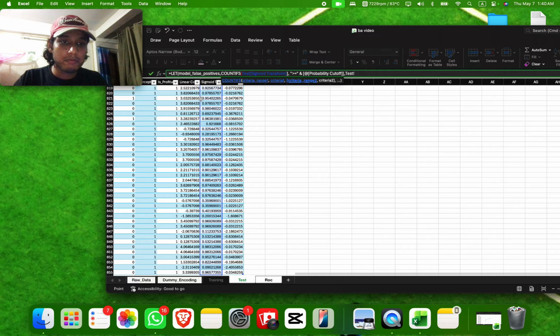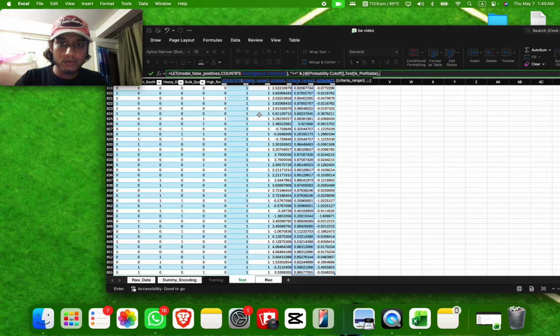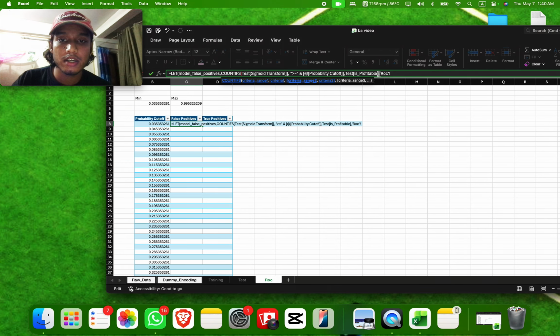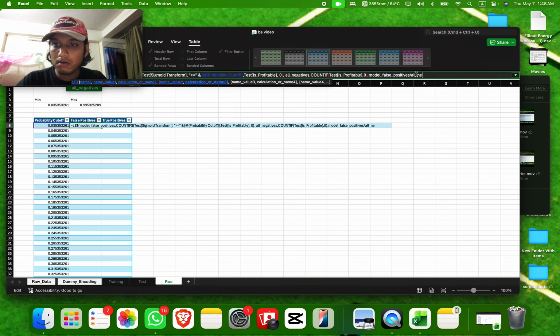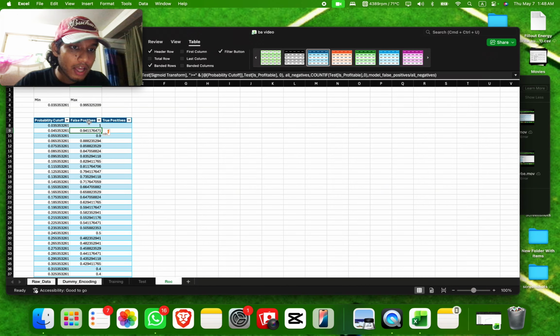After the probability cutoff, we go for if it is profitable or not, just in this column, and then we cut it off with a comma. And also, I think here we need a 0 somewhere. 0, and then we close it, and I think we have almost figured out the formula. It looks colorful, and it's done.